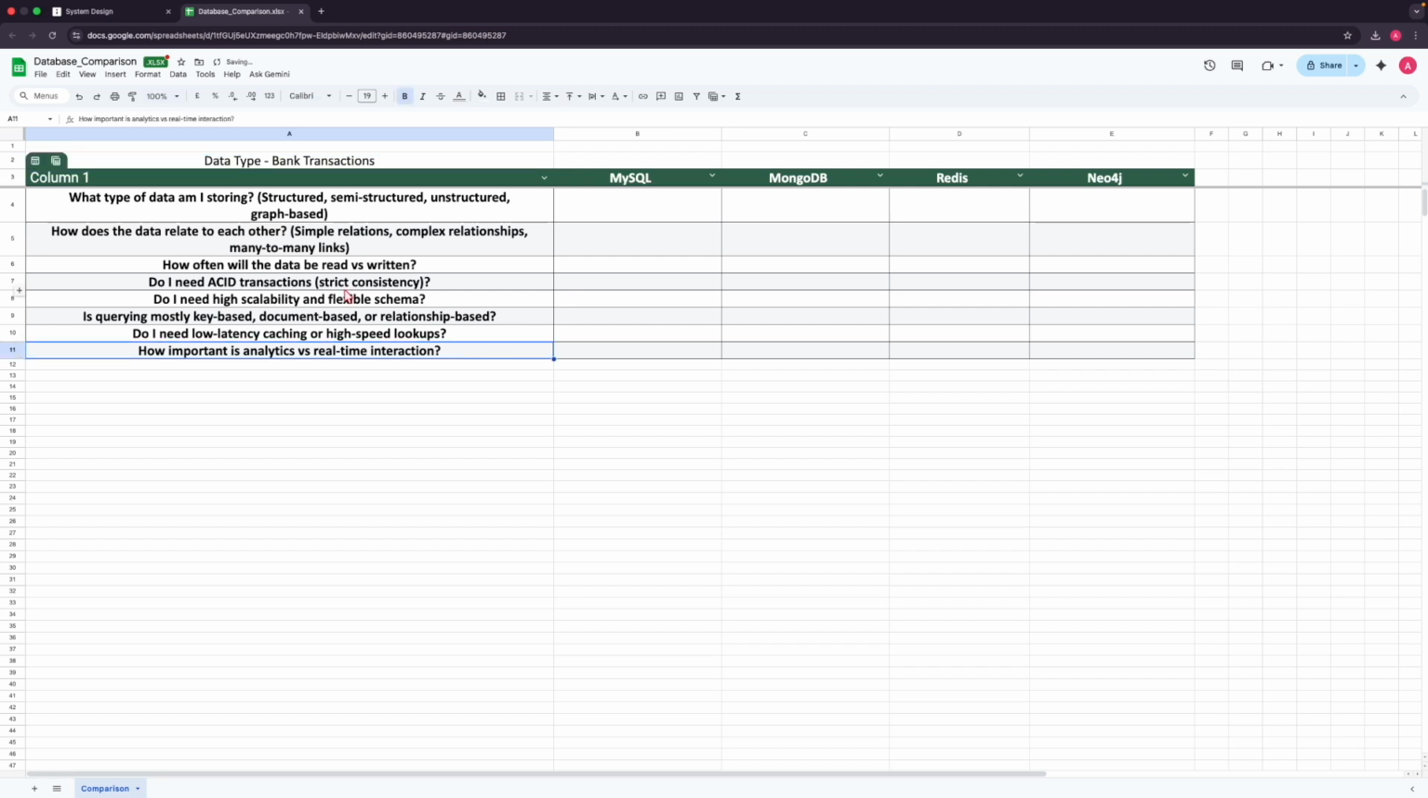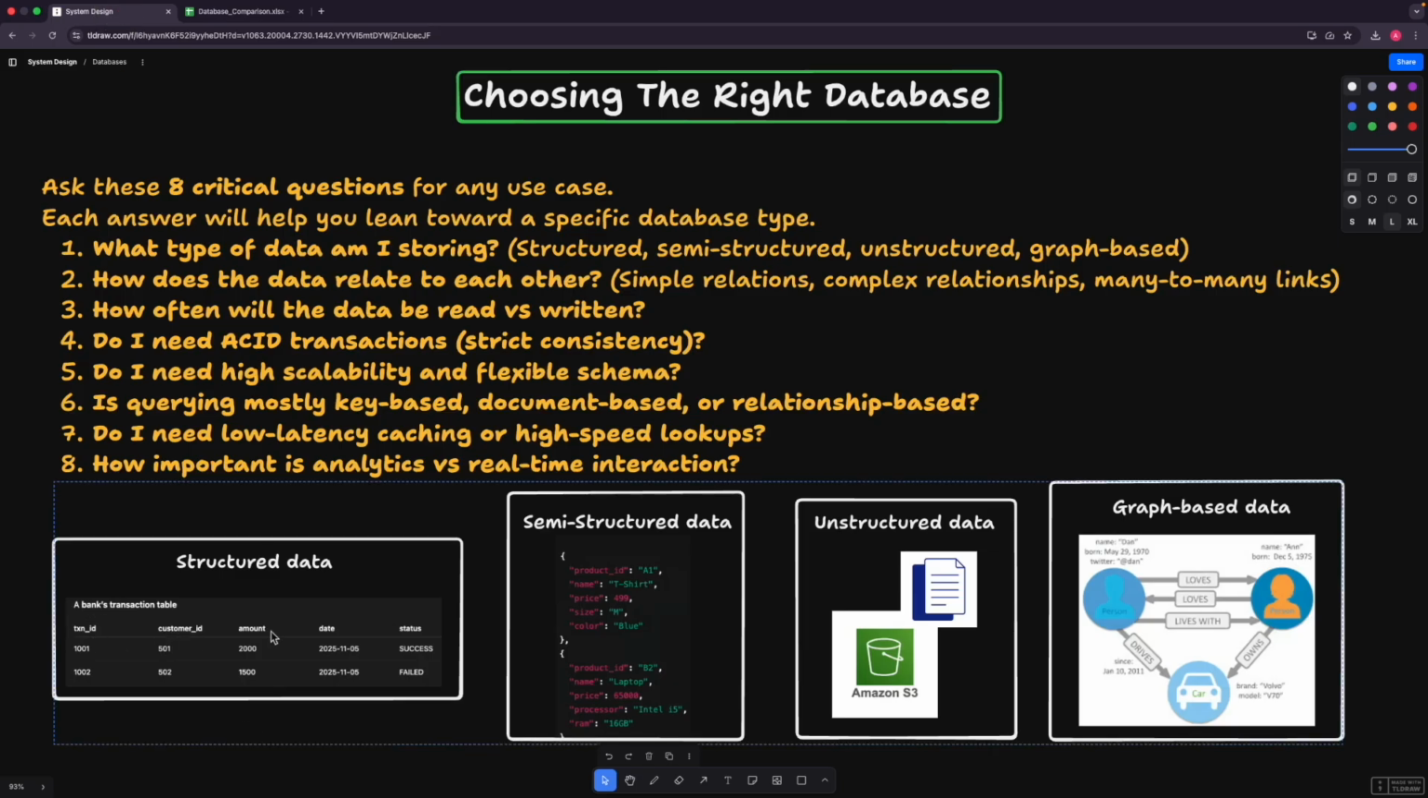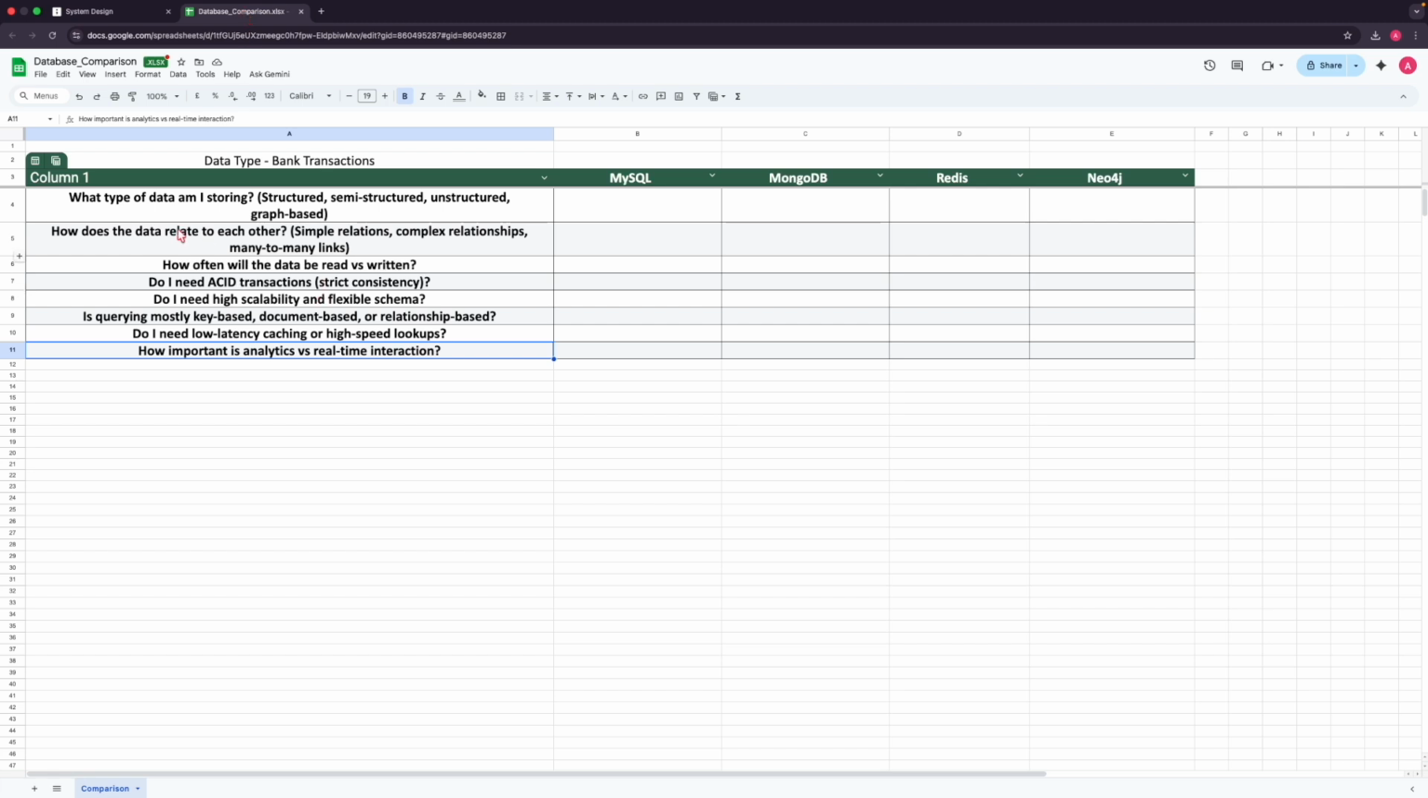Okay, now here if we are trying to store the bank transaction like this, where we need to store the transaction ID, customer ID, amount, date, and status. Now considering that, the first question here is, what type of data am I storing? Here it's definitely a structured type of data. As we discussed, if the data is of structured type, then definitely MySQL will help in the strongest manner. So we can give a score of 2.